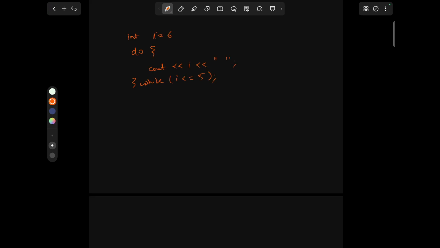Now let's look at the do while loop. Sometimes you want to run the loop at least once even if the condition is false. That's when you use the do while loop. Let's look at the example. Int I equals 6, do cout I while. This is our syntax for do while.